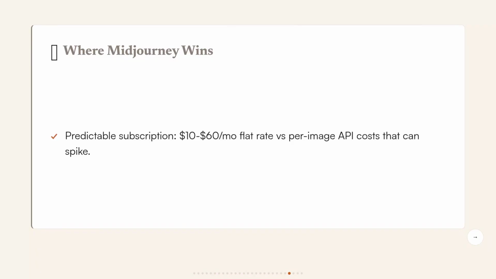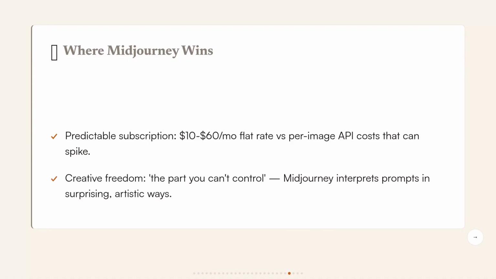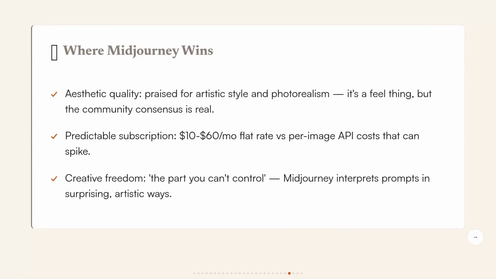Midjourney wins on artistic feel. Community consensus is strong that it produces more painterly, photorealistic, and aesthetically surprising results, and that reputation is real even if it's hard to put a number on. A flat subscription ranging between $10 and $60 a month is way more predictable than per-image API billing, and its parameter system gives tinkerers real fine-grained creative control.